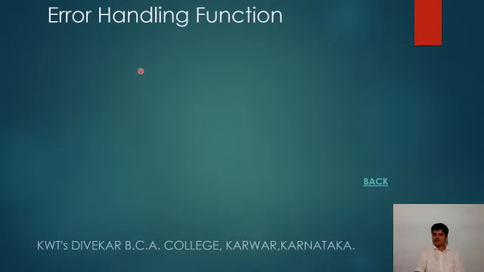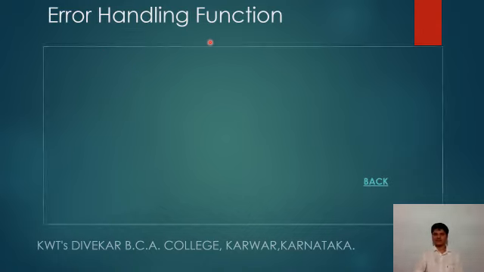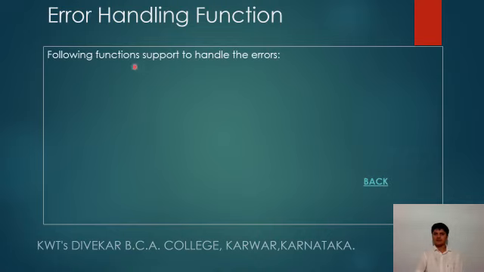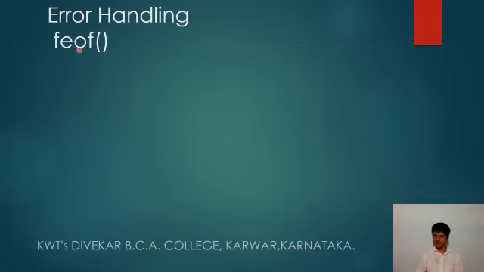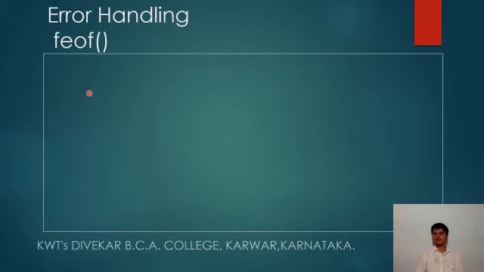Now we shall see when these things happen, how these are to be handled. So, error handling functions. The following functions help to handle the errors: feof and ferror. Now focusing on feof. This function is used to check the end of the file.